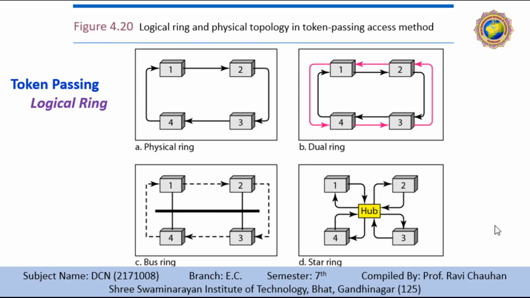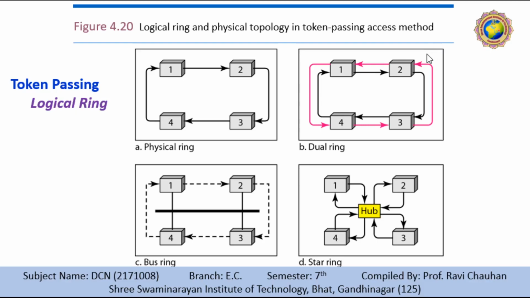In our dual ring topology, it uses a second or auxiliary ring which operates in a reverse direction as compared with our main ring. The second ring is for emergency only, just like a spare tire in our car.